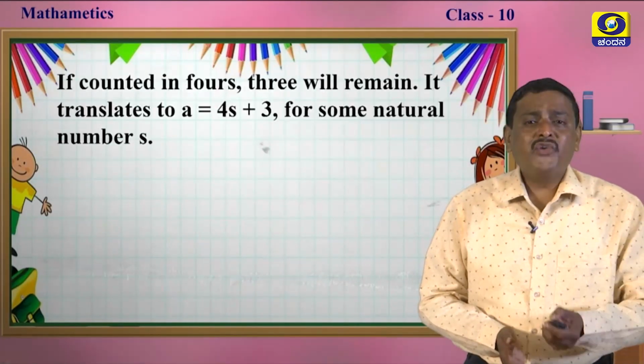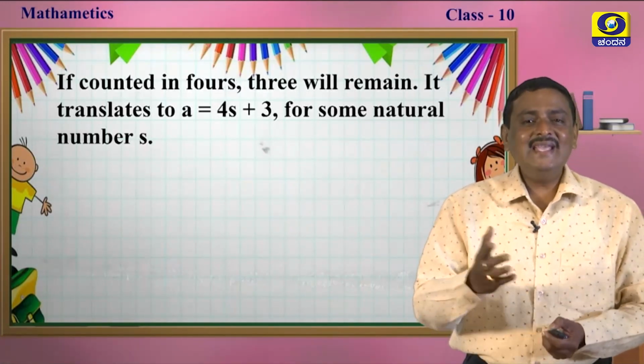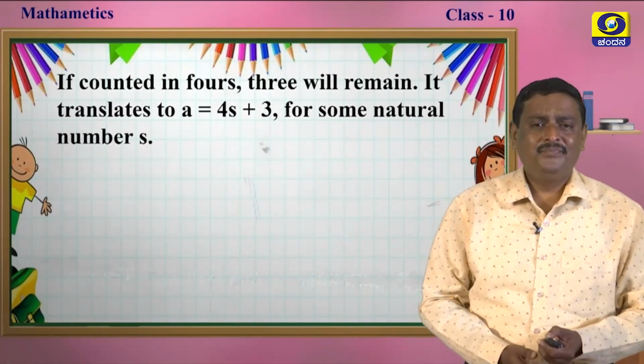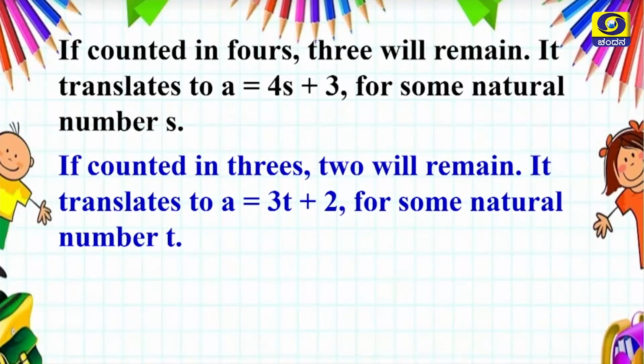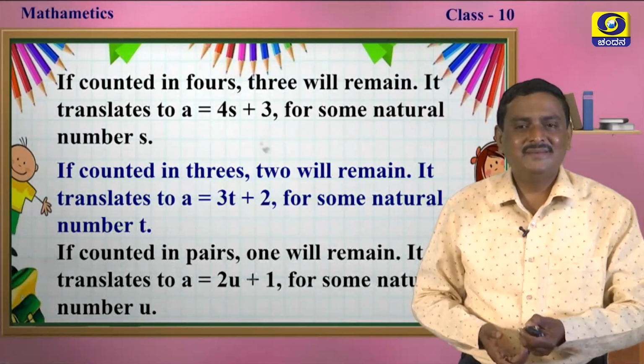And if counted in fours, 3 will remain. It translates to A is equal to 4s plus 3. Here s is a natural number. If counted in threes, 2 will remain. It translates to A is equal to 3t plus 2. Here t is a natural number. And if counted in pairs, 1 will remain. It translates to A is equal to 2u plus 1. Here u is a natural number, my dear students.